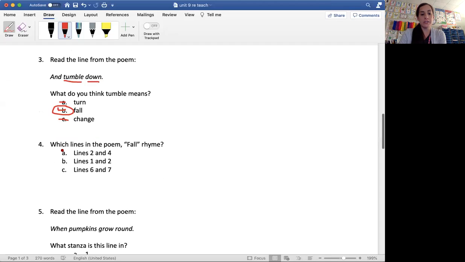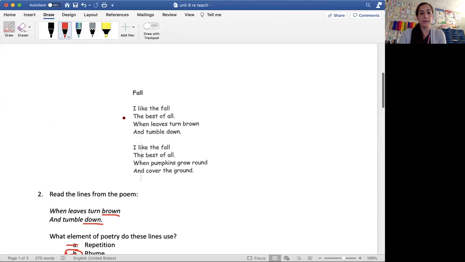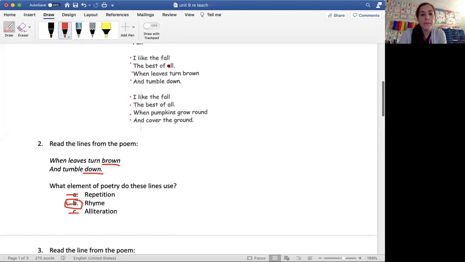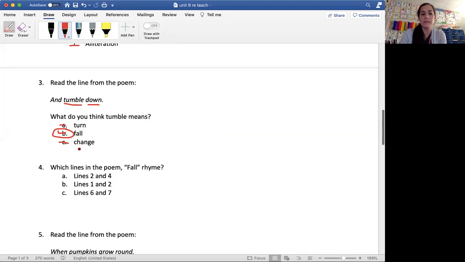There was another question like this. Which lines in the poem rhyme, where you had to go back and number the lines to figure out which ones rhyme. So like this would be line 1, line 2, line 3, 4, 5, 6, 7, 8. So let's see what our choices are. Lines 2 and 4. Here's line 2 and here's line 4. The best of all and tumble down. Did you hear any rhyming words?